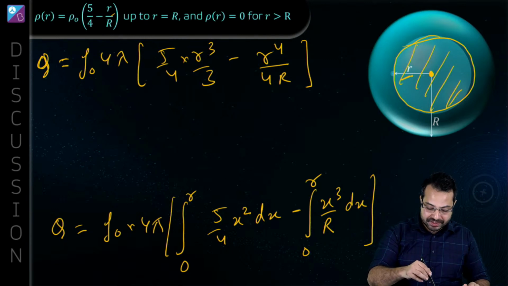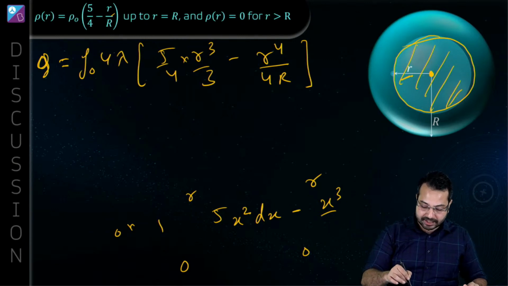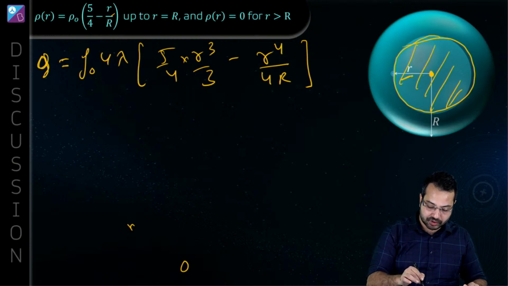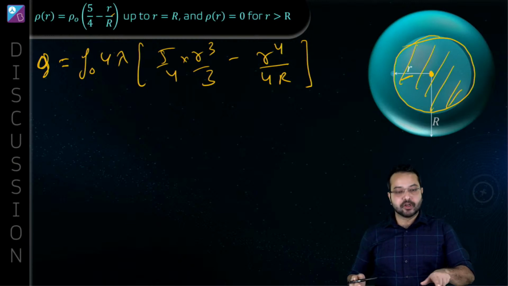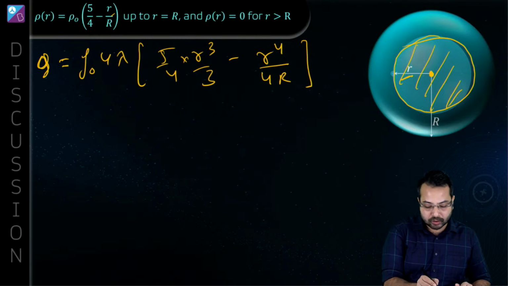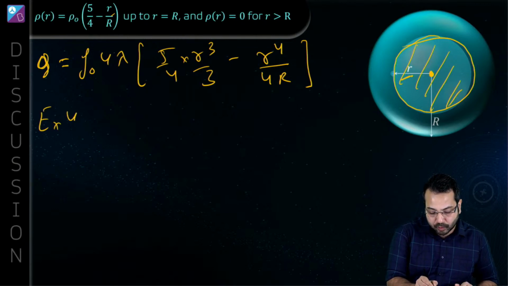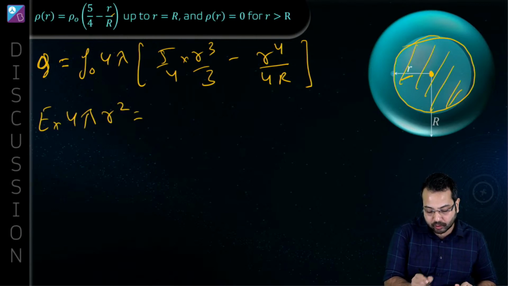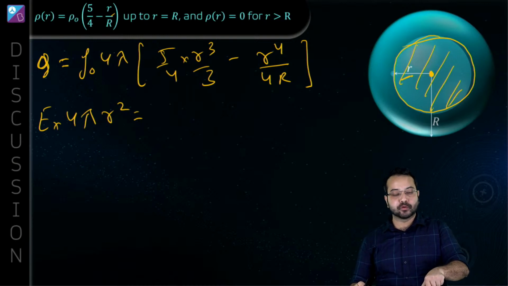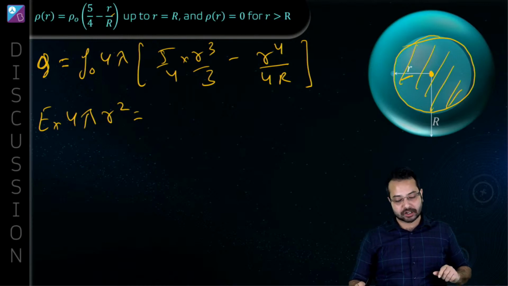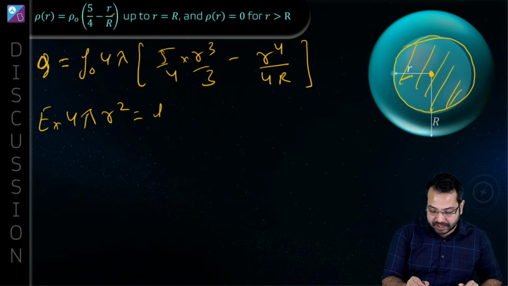So now what I'm going to do is I'm going to rub this off again to make some space. Really a space crunch over here. Okay, never mind. So we have calculated what is the charge enclosed. So E into 4 pi r square. Now go back to our original equation. E into 4 pi r square. That was the closed integral of E dot ds. And this should be equal to rho naught into 4 pi.